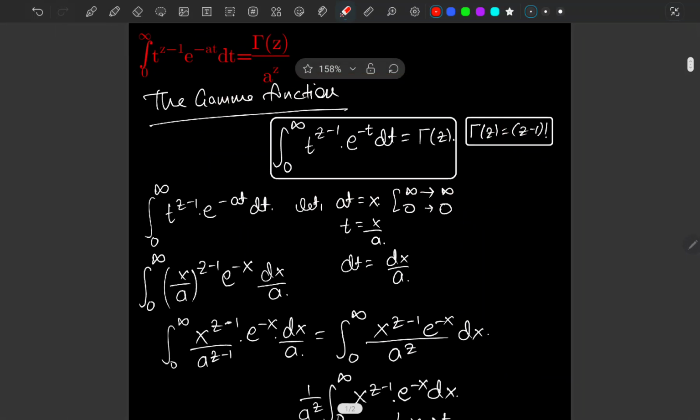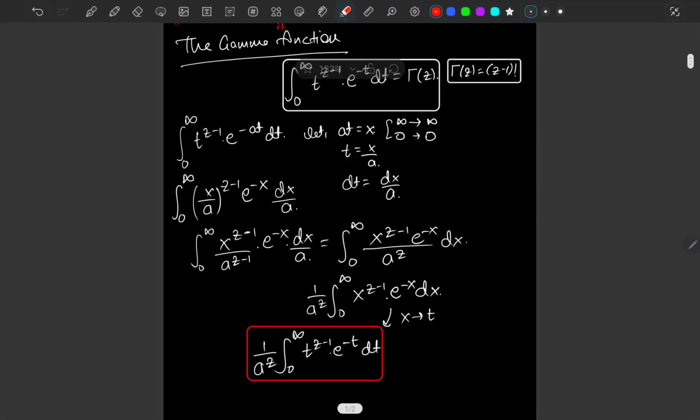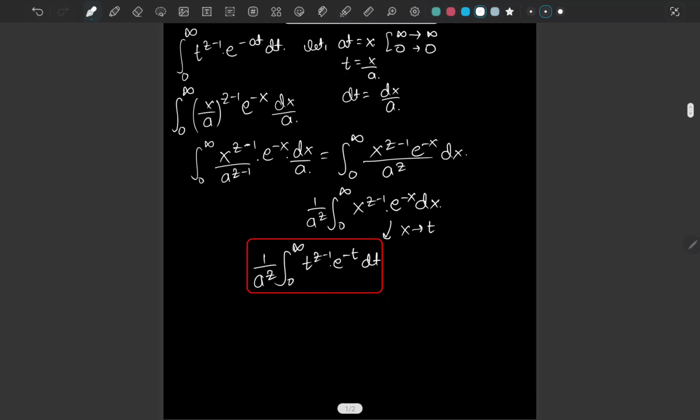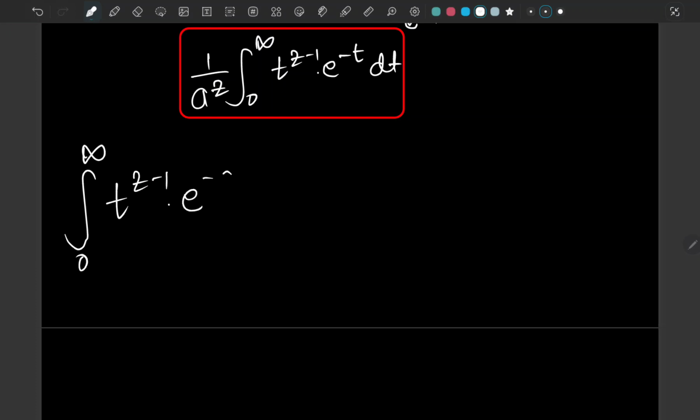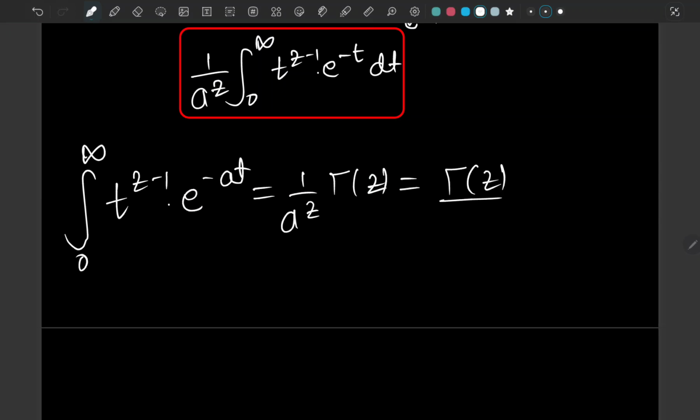Look at it carefully. This is the gamma function, and hence our integral of t to the z minus 1 e to the negative t equals 1 over a to the z times the gamma function, or gamma of z over a to the z.